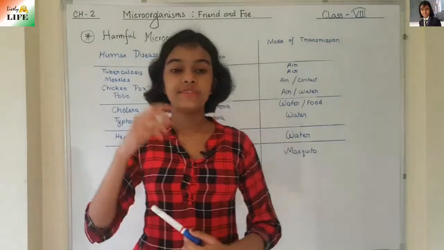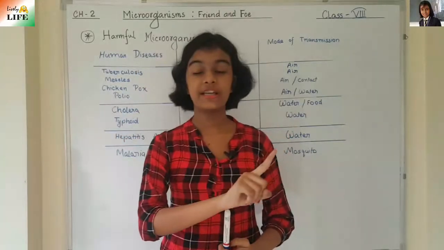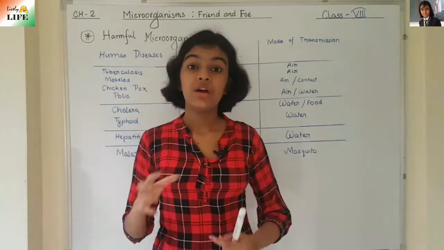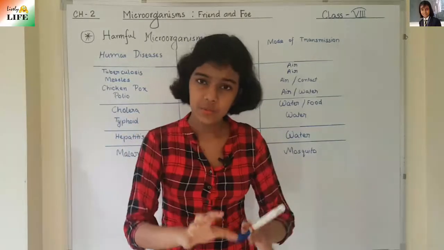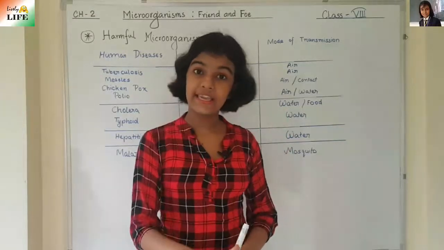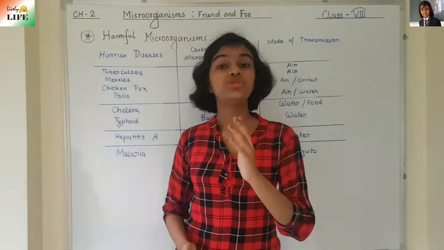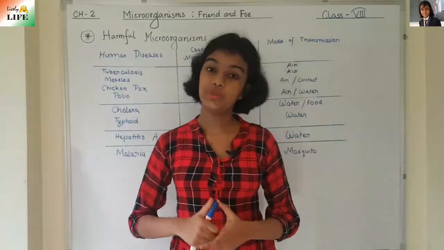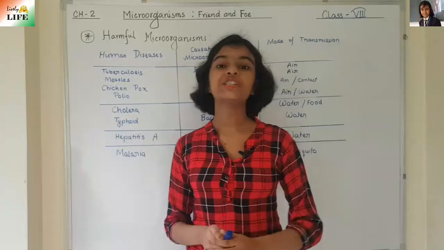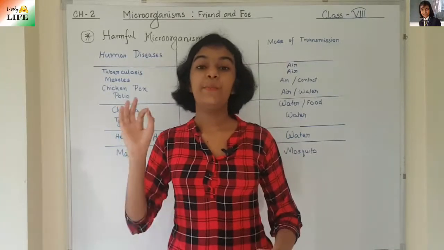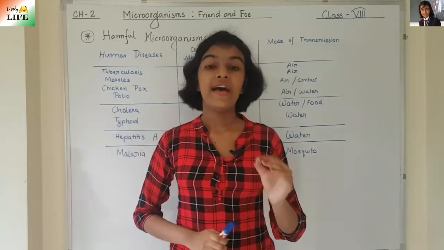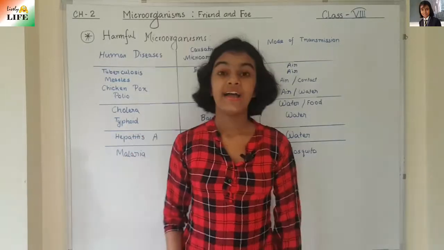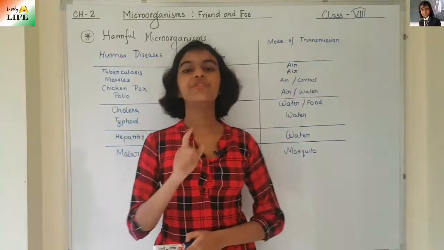This disease is caused in sheep and cattle, but it can also be caused in humans. How? By eating their meat, or by touching their wool, the sheep's wool, the skin, etc. It is an animal disease, but it can also be transmitted to humans. Anthrax is caused by a bacteria known as Bacillus anthracis. And there is also another disease known as foot and mouth disease.